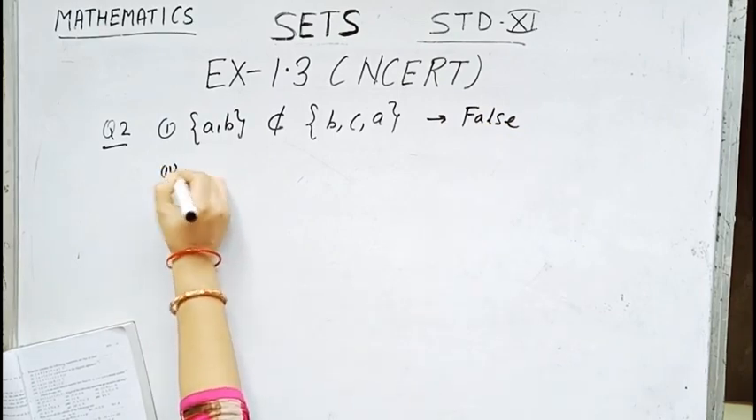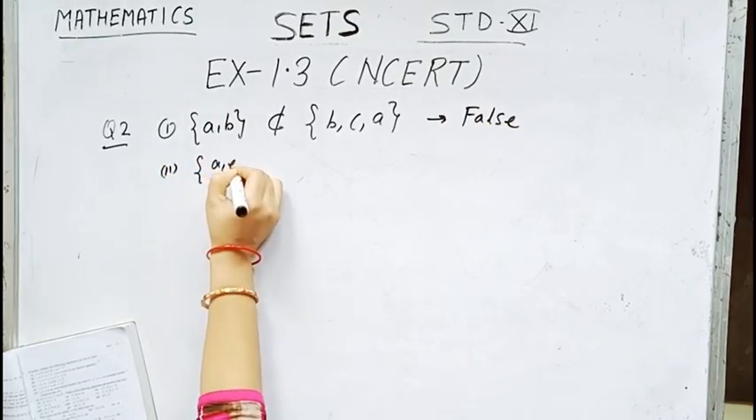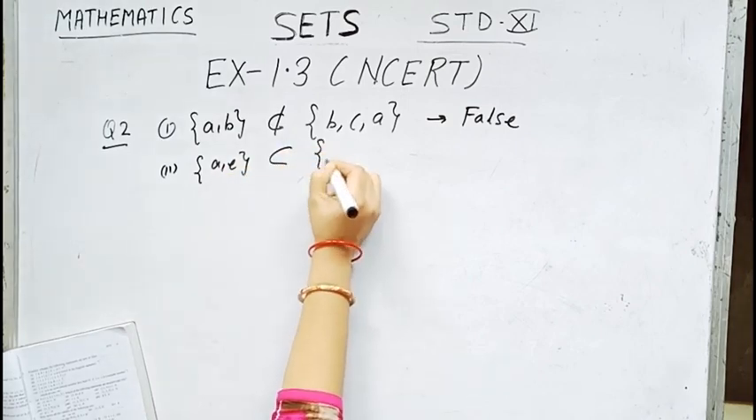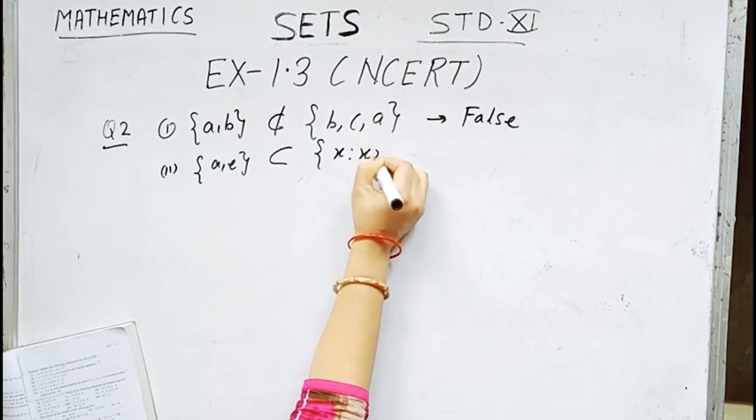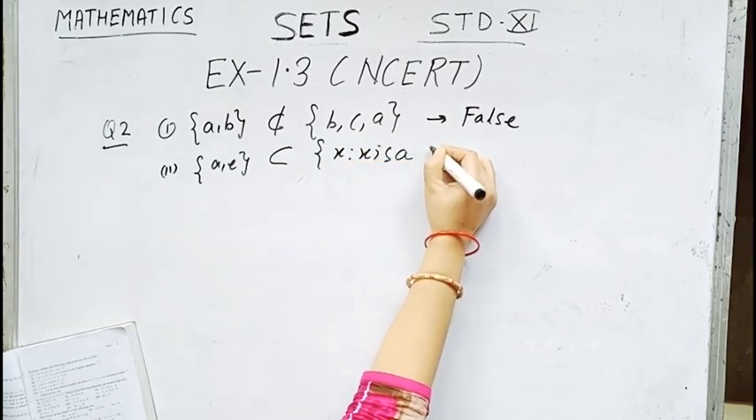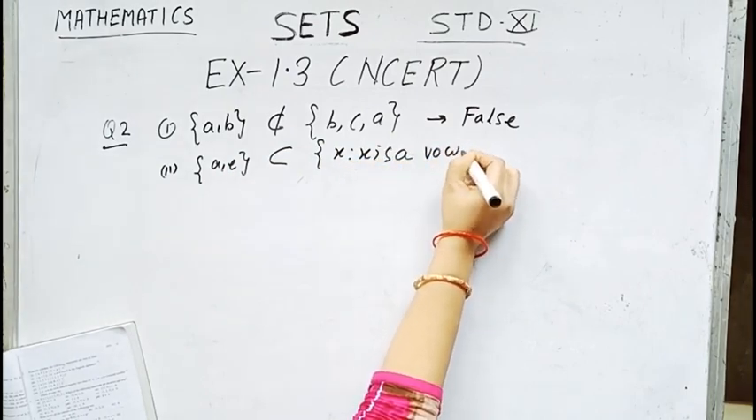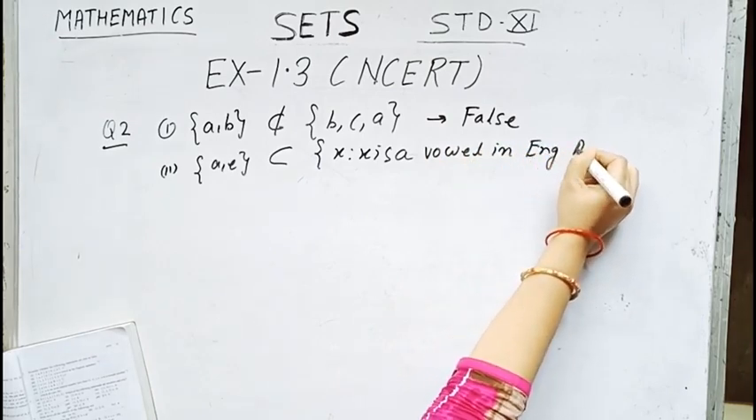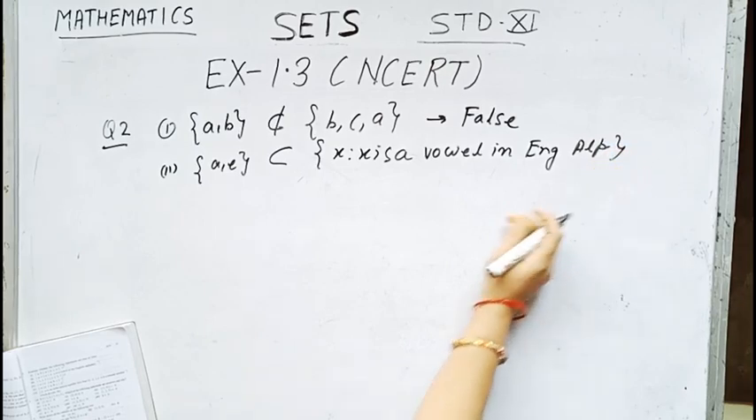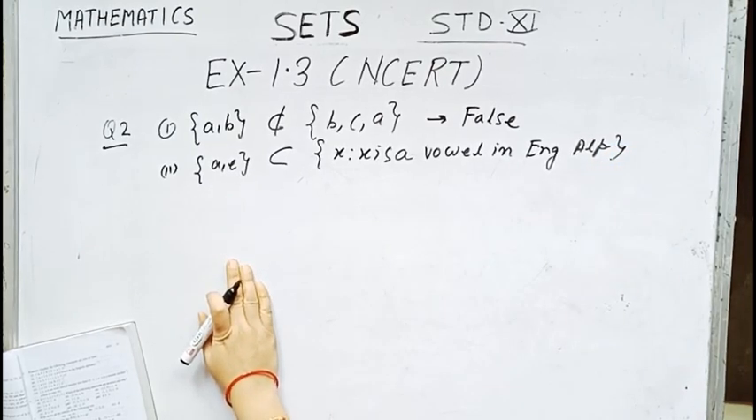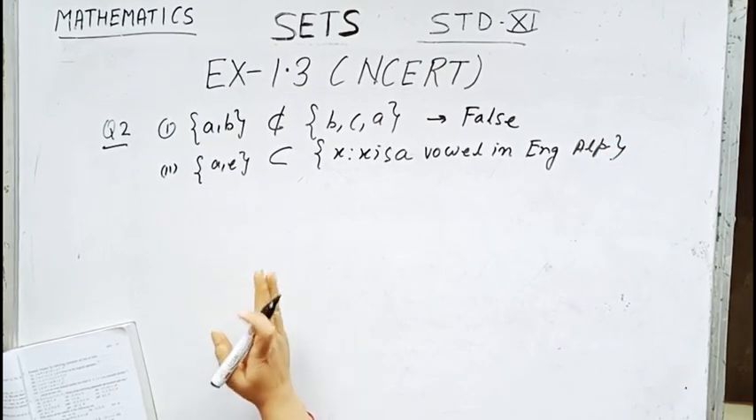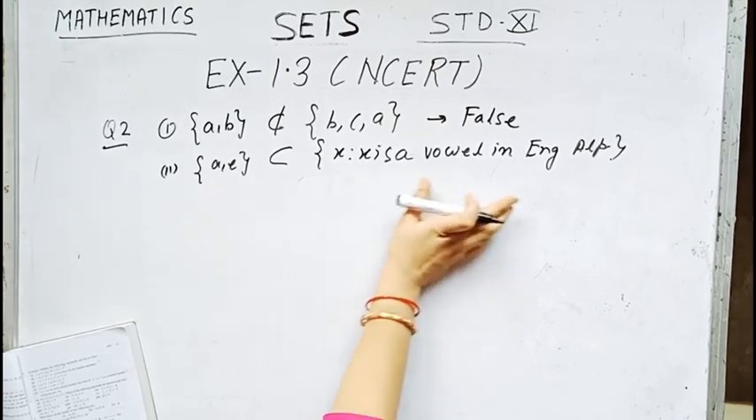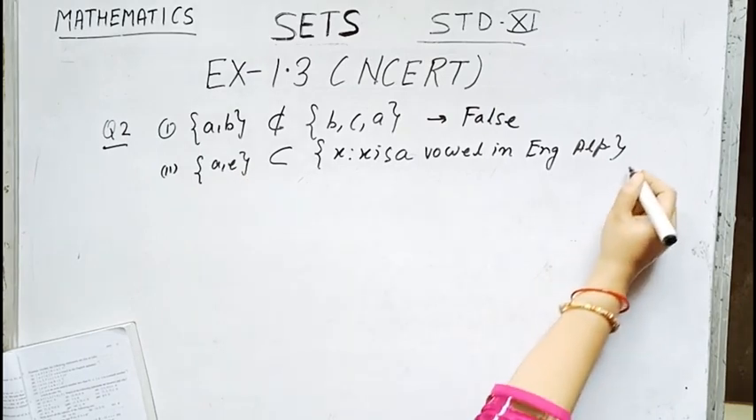Now number 2, the first set is {a, e}, and it is given as a subset of {x : x is a vowel in the English alphabet}. Obviously a, e is a part of the vowels because the vowel set is {a, e, i, o, u}. So {a, e} is a subset of the set of vowels. So this statement is true.